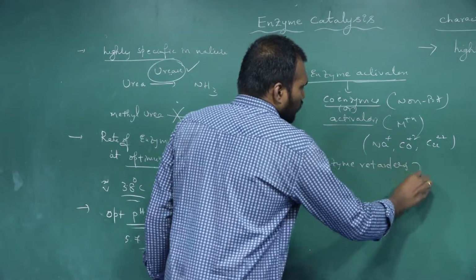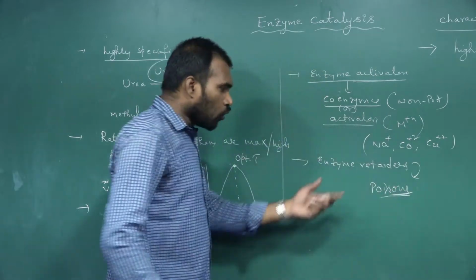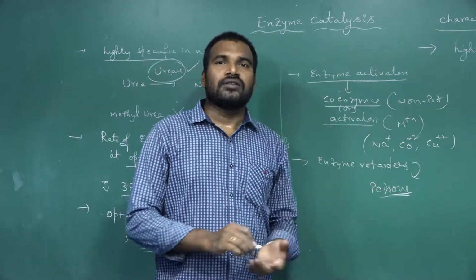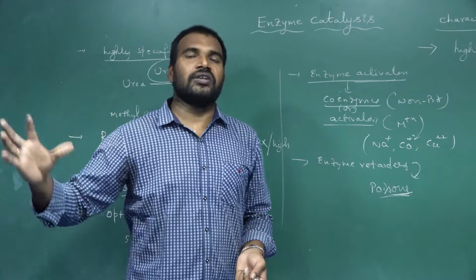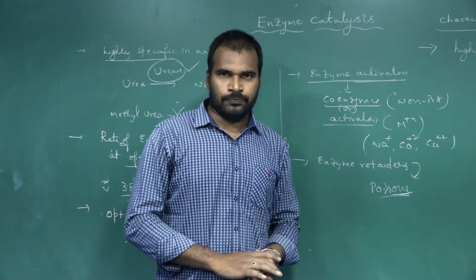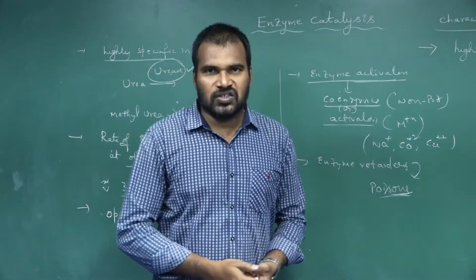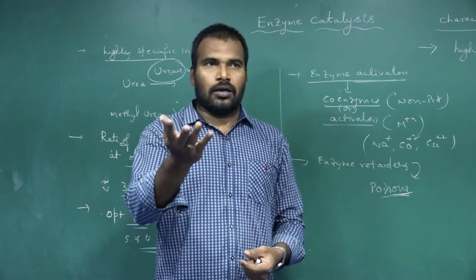What is the role of these enzymatic poisons? They kill the activity of the enzyme or reduce it. What are the examples? Use of some sulfur drugs. For example, take penicillin.